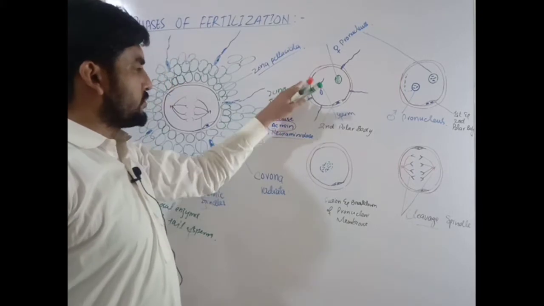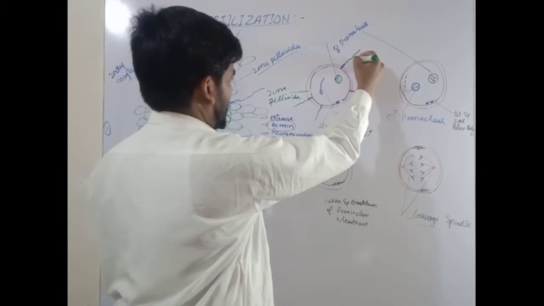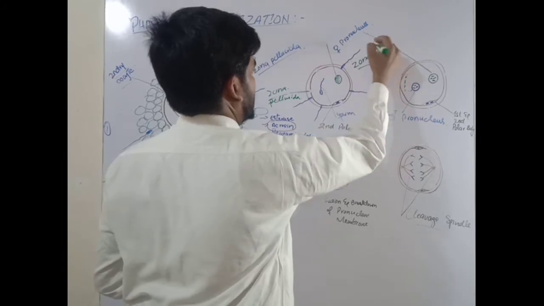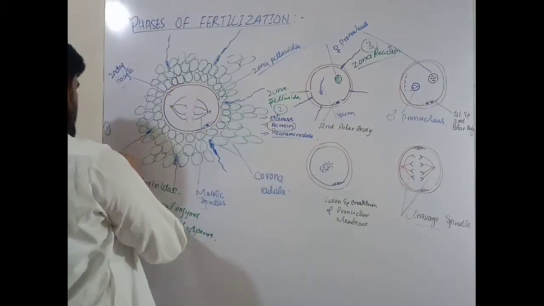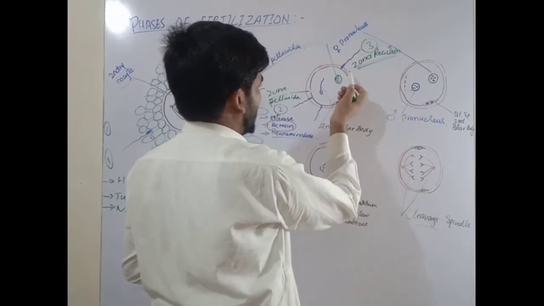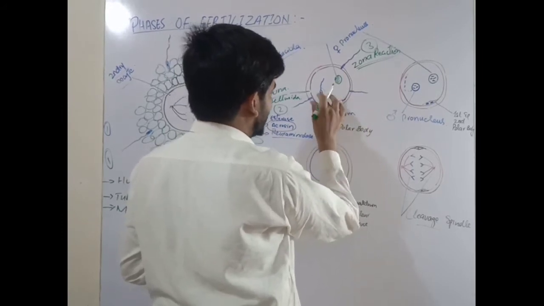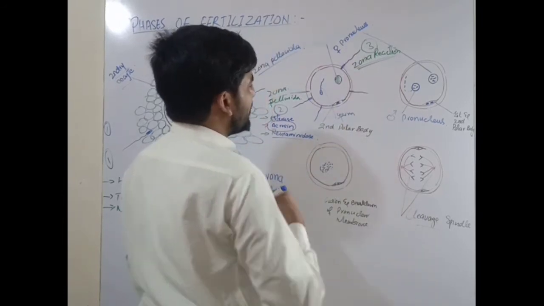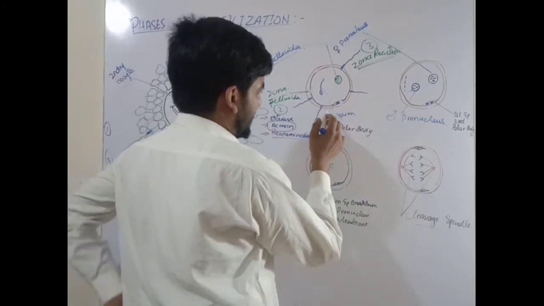After penetration through the zona pellucida, the next phase is called the zona reaction. It is the third stage; the first stage was dispersal and the second was penetration. When one sperm is able to cross the zona pellucida and enter the secondary oocyte, it causes specific changes in the zona pellucida. The zona pellucida becomes impermeable to other sperms coming inside the secondary oocyte.